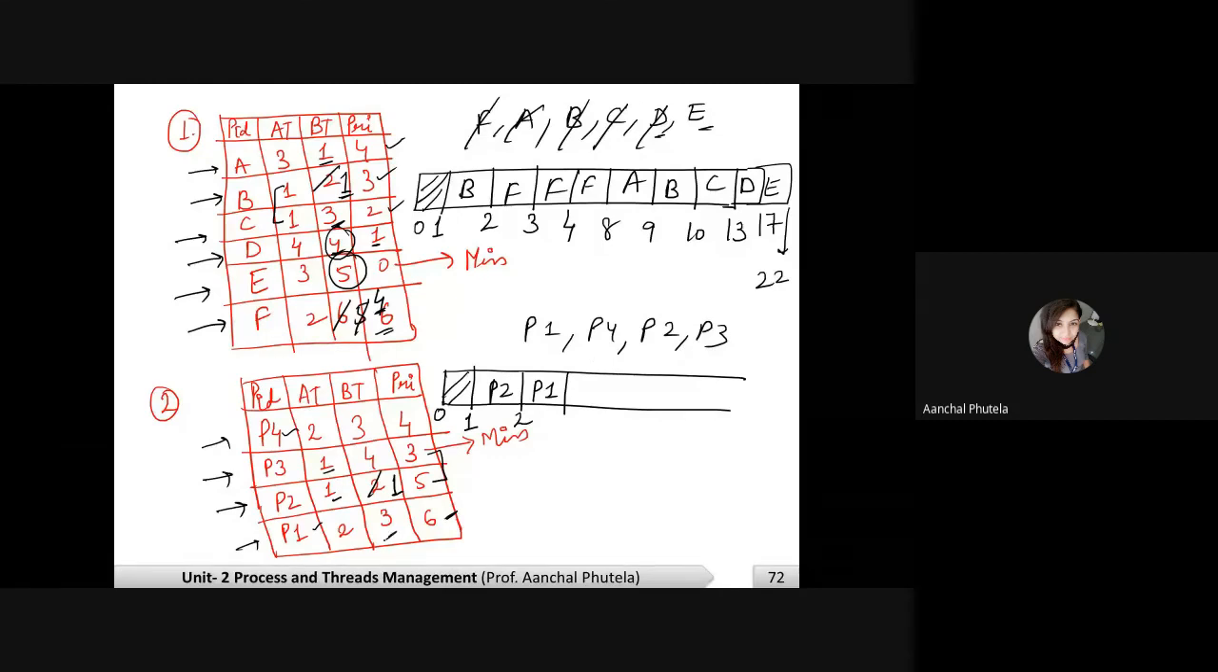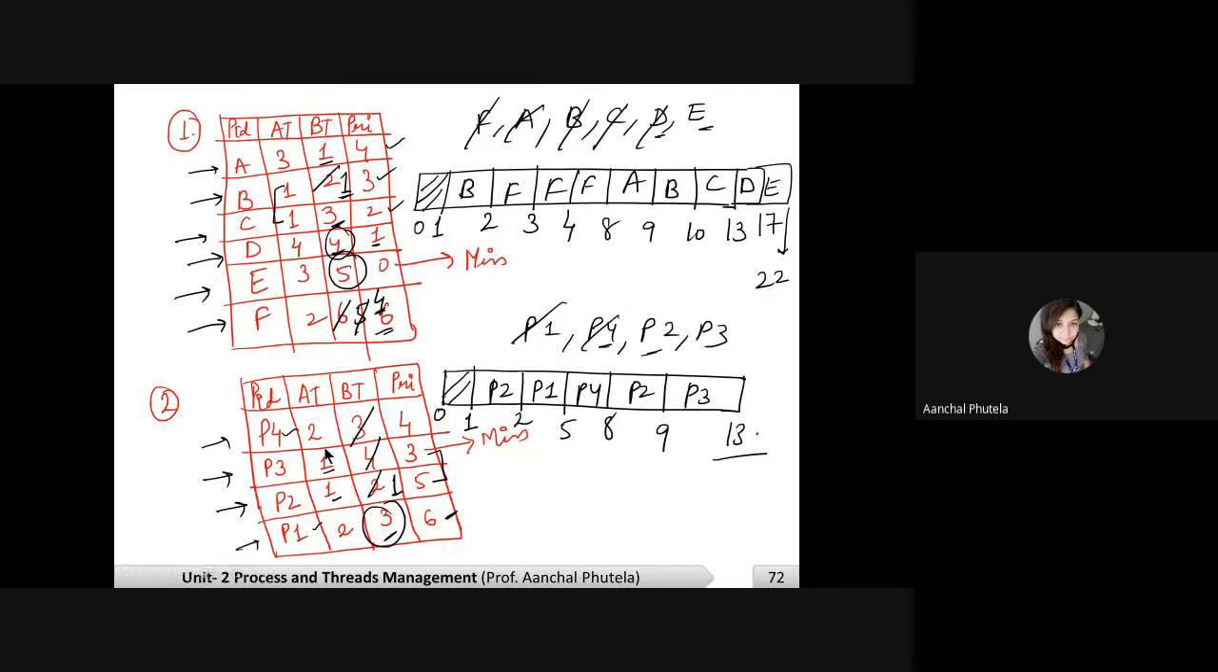P1 will be executed for 3 seconds. It is 5. After that P4 will be executed. The requirement is 3 seconds. After that P2 will be executed. The remaining is 1 second. Then P3 will be executed. The requirement is 4 seconds. Done.